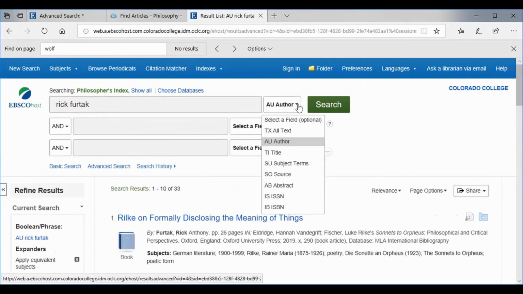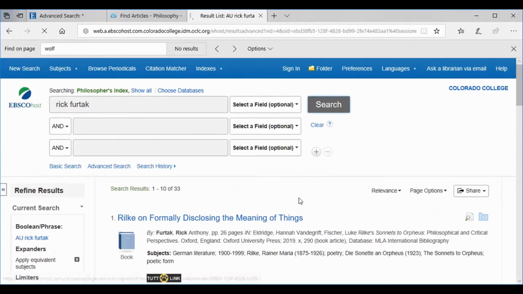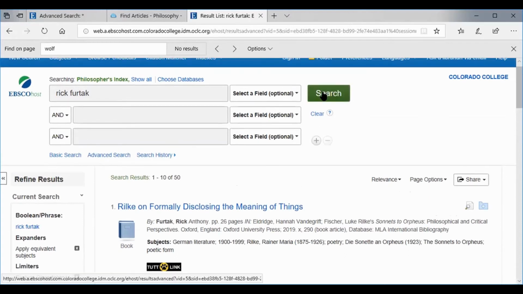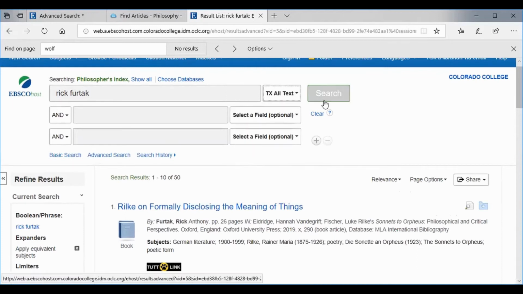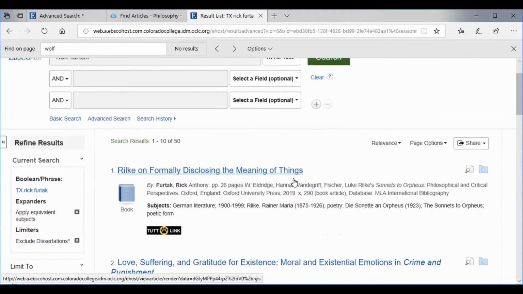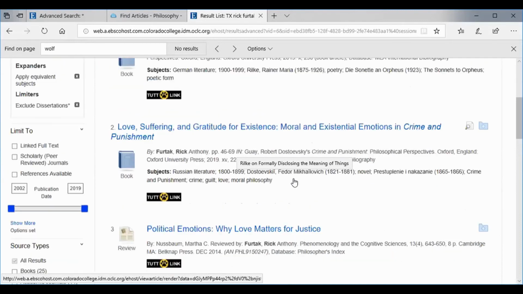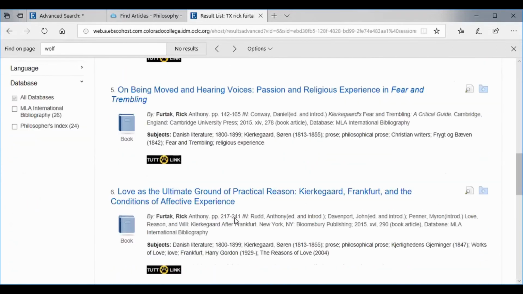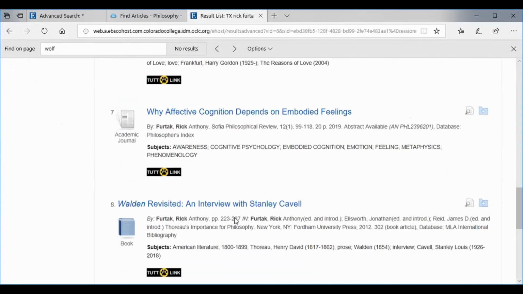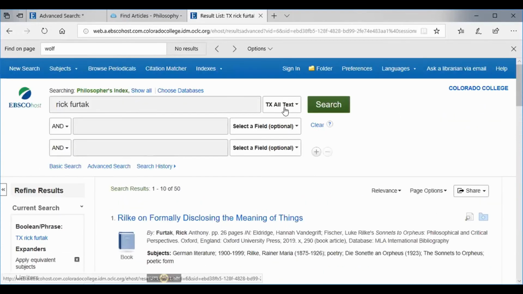If we didn't do it by author, then what's going to be included are comments that people make. Select a field. We wanted all text. Let's go back here. What we're going to do is include things that may have been written by, did I do this right? Other people that are then commenting on this author will be included in this sort of search. And I'm not seeing it quite at the minute. But please pay attention to the options over here as ways of combining things.